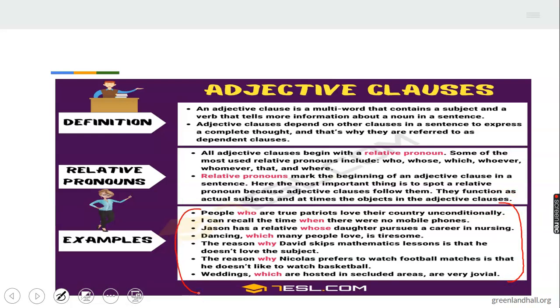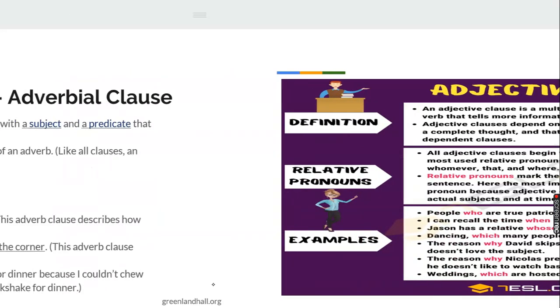People who are true patriots love their country. Which people who are true patriots? I recall the time when there was no mobile phone. Which time when there was no mobile phone? These are all adjectival clauses modifying nouns or pronouns. You can pause the video to write this list down.